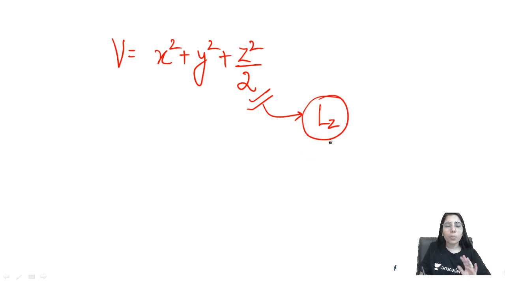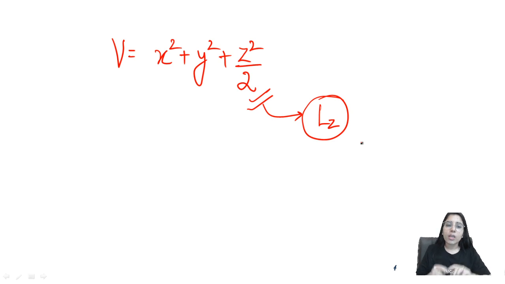So the z component of angular momentum will be conserved. This is the trick. Only if a single variable has a different coefficient, and this type of terms should be there, then you can say that that component of angular momentum will be conserved.